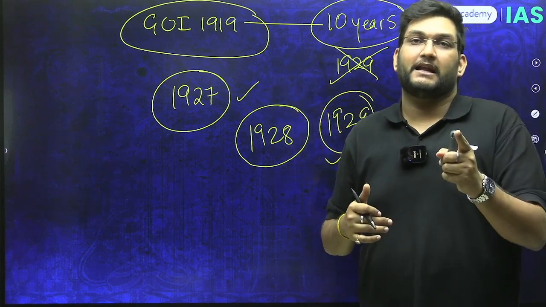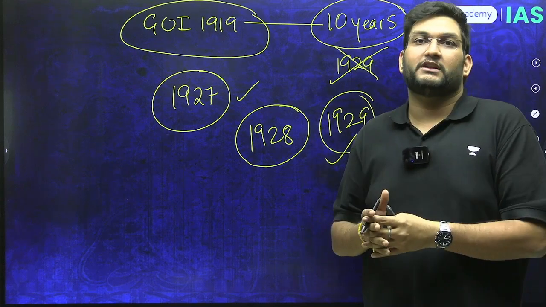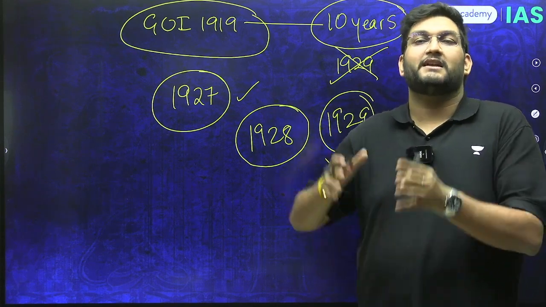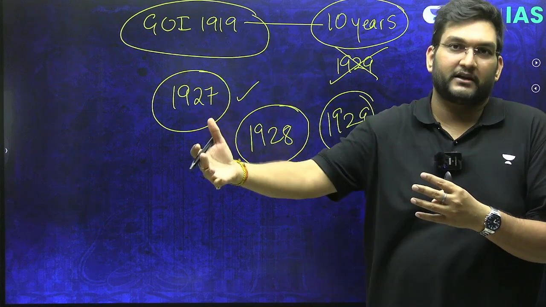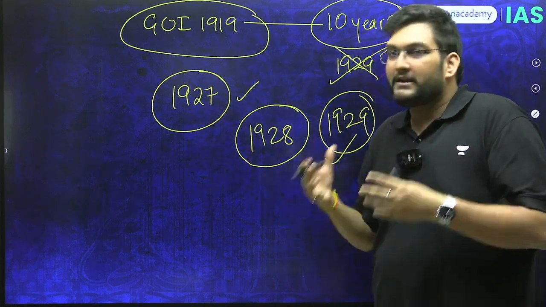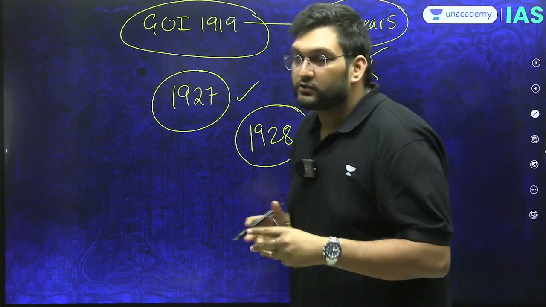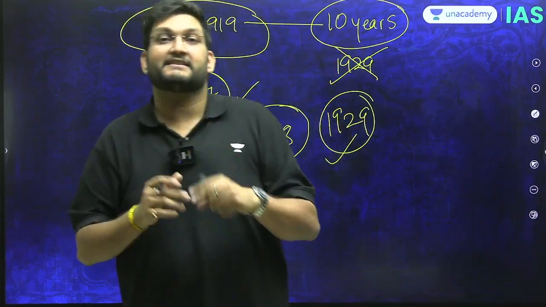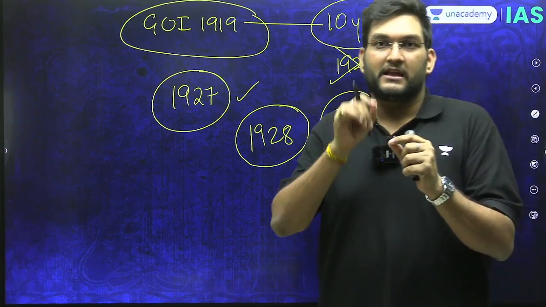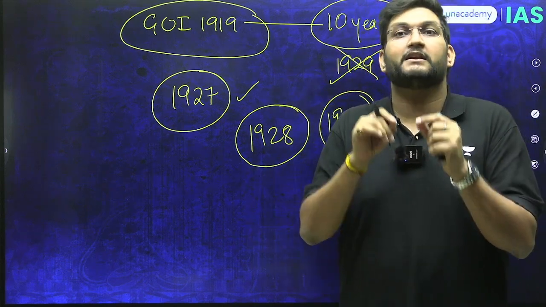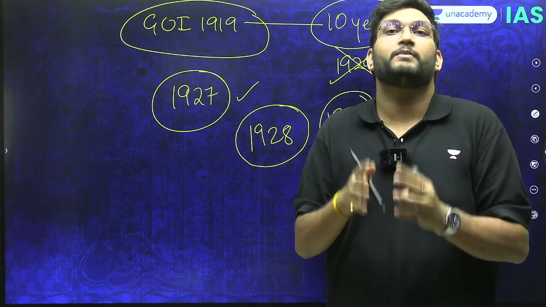This is where Jawaharlal Nehru and Subhash Chandra Bose will say, when did we decide that? Just because the Nehru report said that okay, we want dominion, that was their conservatism, that was their moderate mentality. Why and when did we say that we want dominion? This is where Jawaharlal Nehru and Subhash Chandra Bose will go to Gandhi and say, when did we say that we want dominion? This is where he will give an ultimatum to Gandhi that I don't want dominion status, we want complete independence.